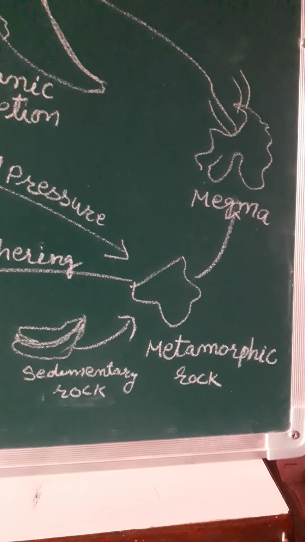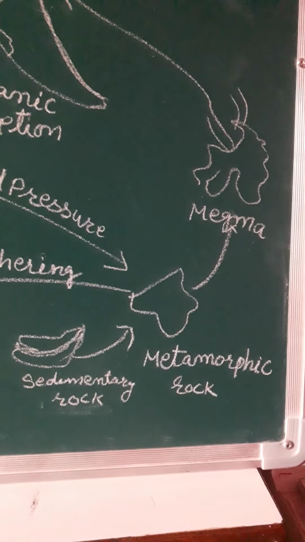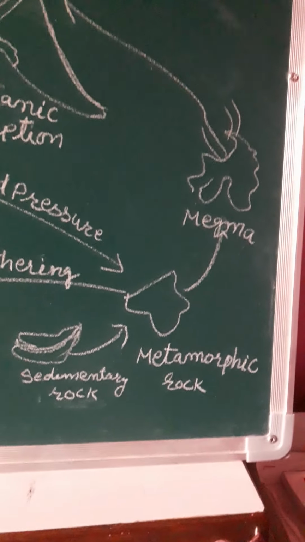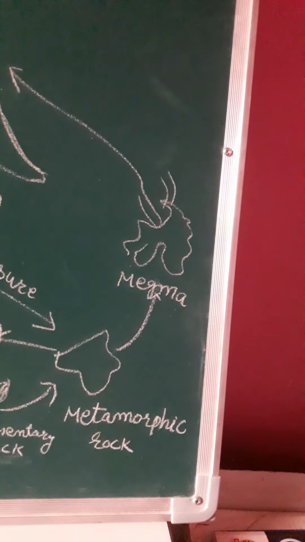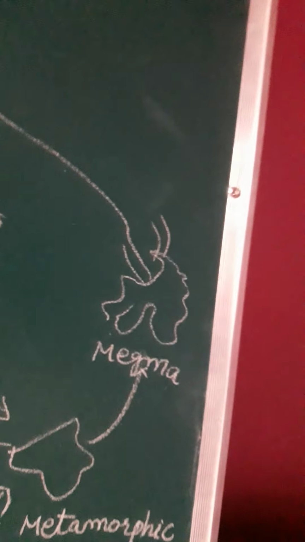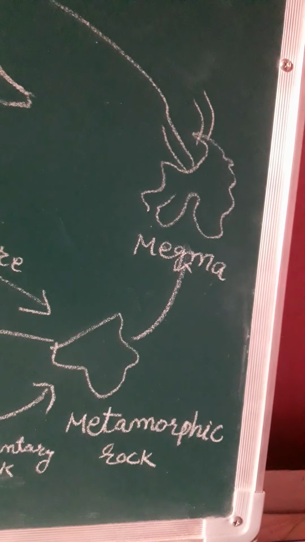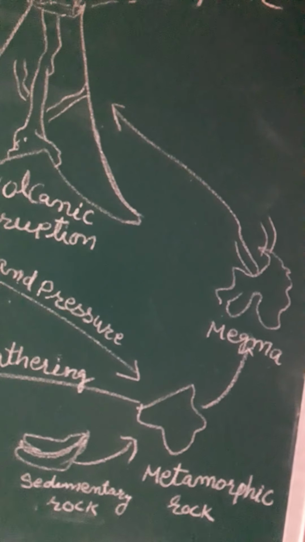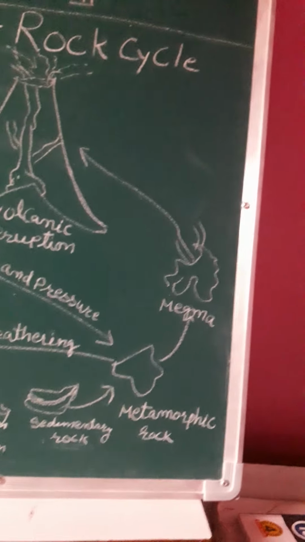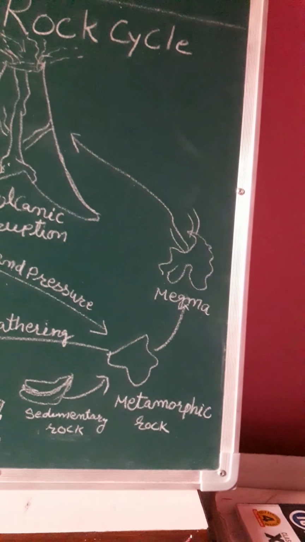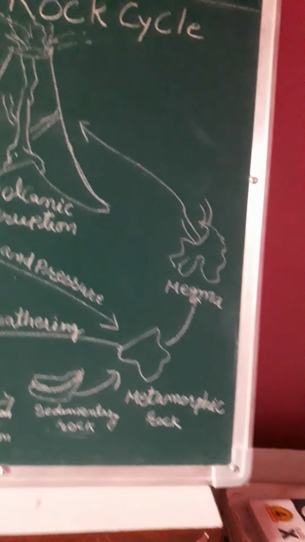The metamorphic rock which is still under great heat and pressure melts down to form molten magma. This molten magma again can cool down and solidify into igneous rock.